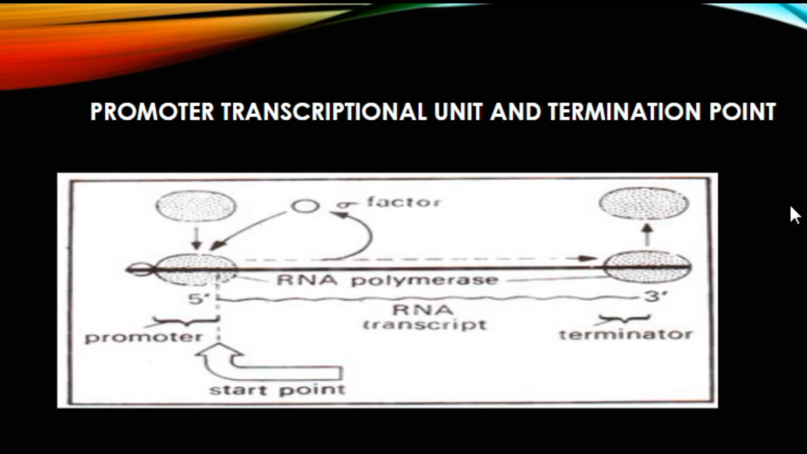Like you can see, this is a strand of DNA that is called the template strand. It is from 5 prime to 3 prime, and RNA polymerase is attached to the promoter site through the sigma factor, and this is the termination point. After attachment, the sigma factor releases and the rest of the function is performed by the core enzyme.